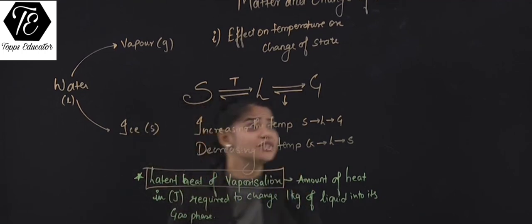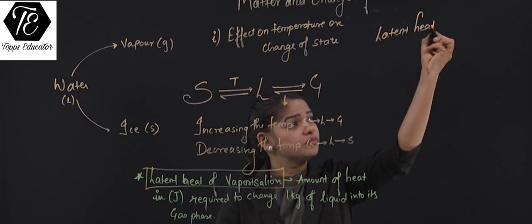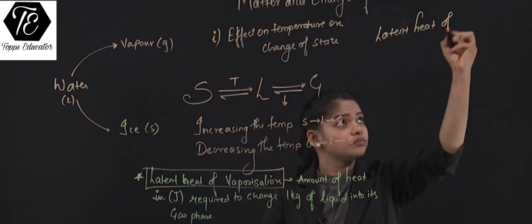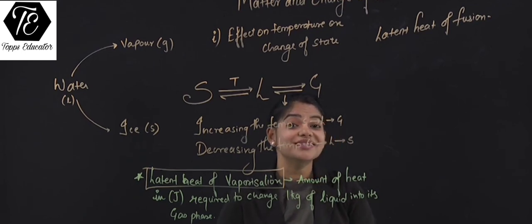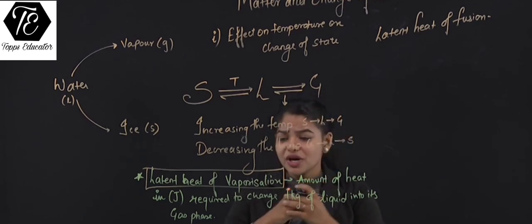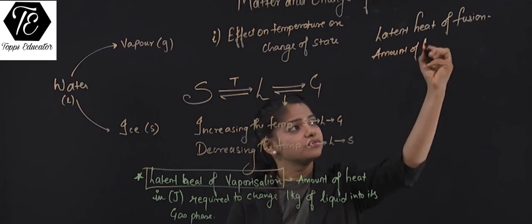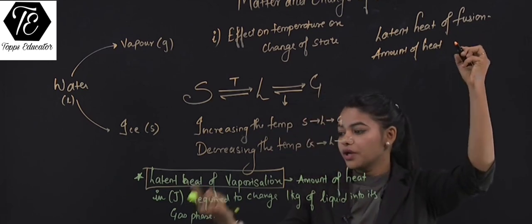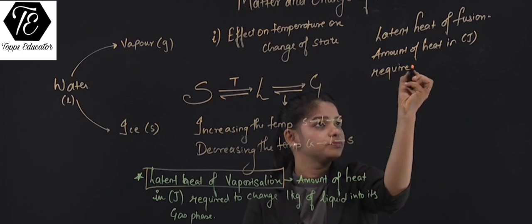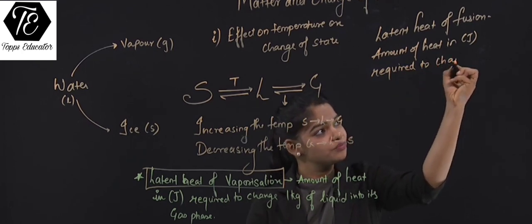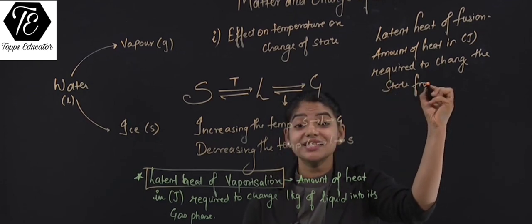Similarly, what is latent heat of fusion? Fusion means from solid state we are converting it into its liquid state. So again the definition goes the same, amount of heat in joules required to change the state from which state?